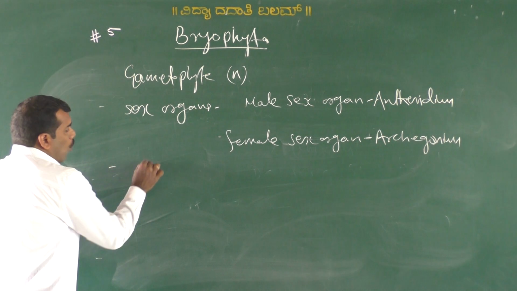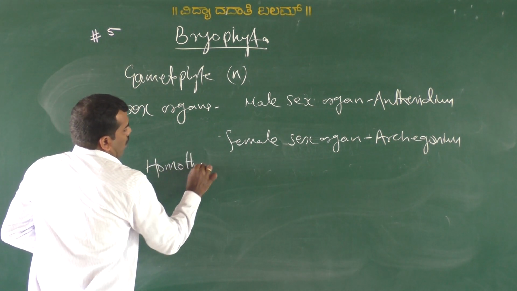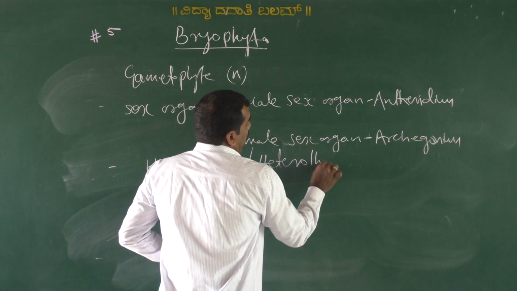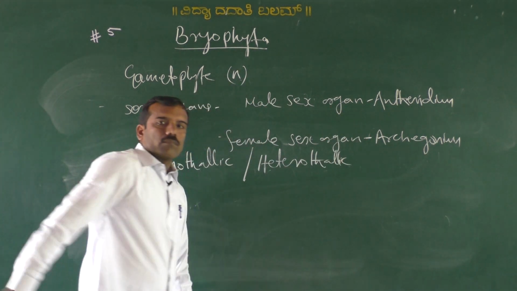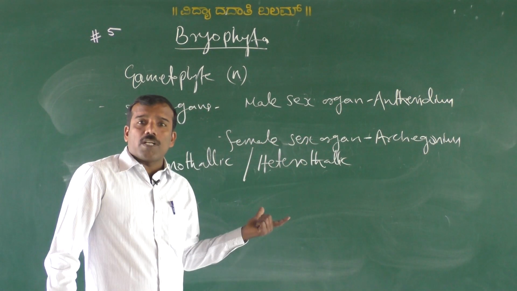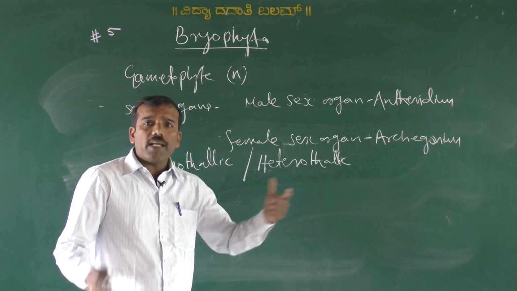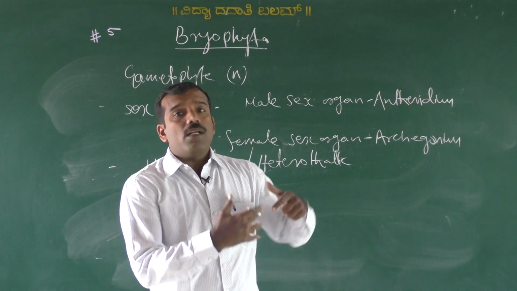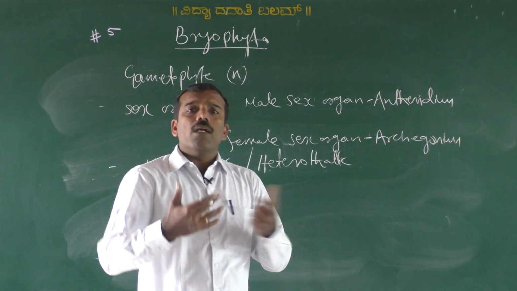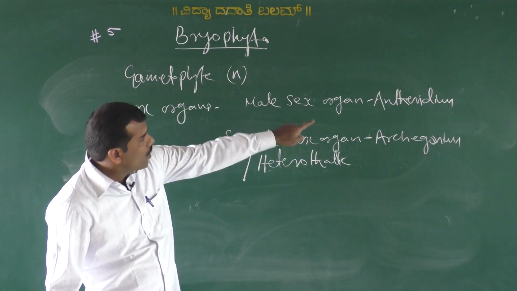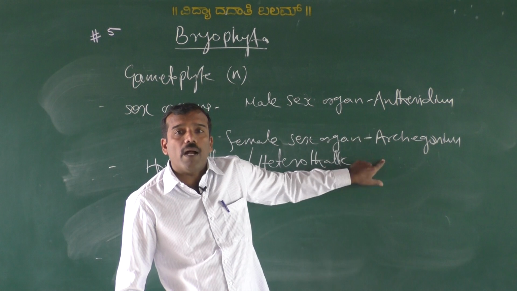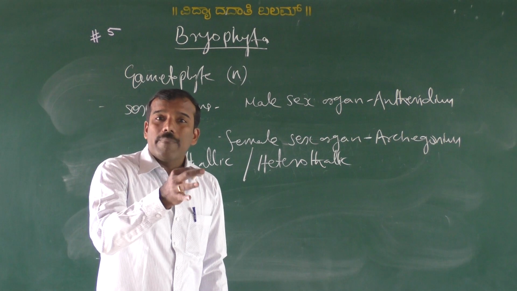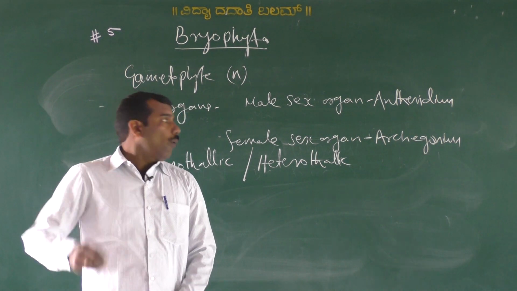That means there may be homothallic or heterothallic. In homothallic, both the sex organs are present in the same body, same thallus. In heterothallic, the male sex organs are present in one thallus, one plant body, and the female sex organs are present in another plant body. Whatever it may be, you must remember antheridium and archegonium are called sex organs. Antheridium is the male sex organ, archegonium is the female sex organ. Is it clear? Okay.